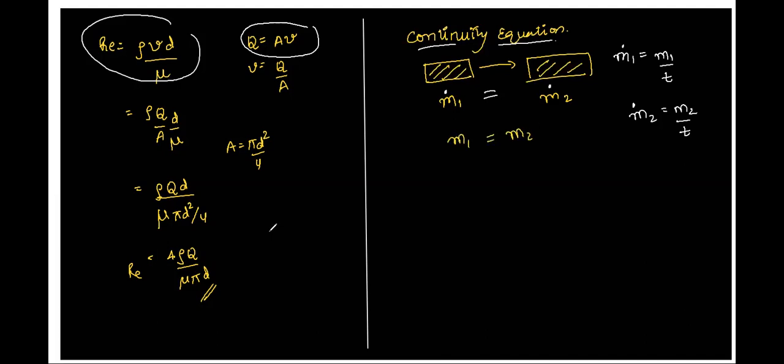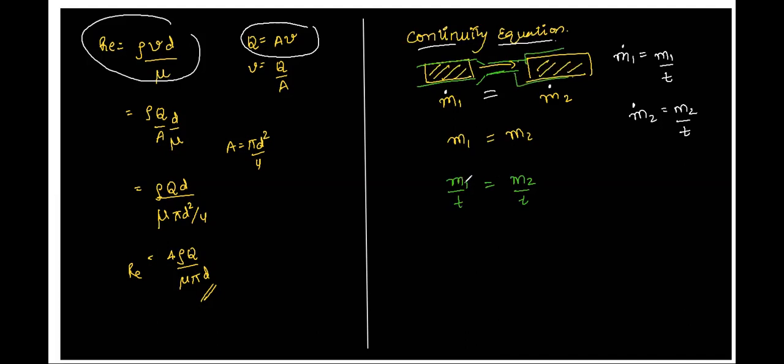Now let's bring it to the real form of the continuity equation, which will be required in our questions. Let me divide both sides by t. So this is basically a mass of the liquid which has traveled from one part of the pipe to another part in time t, right?